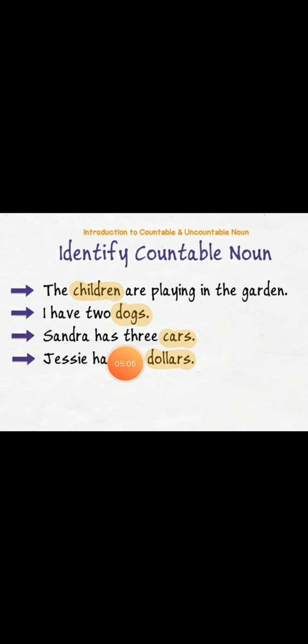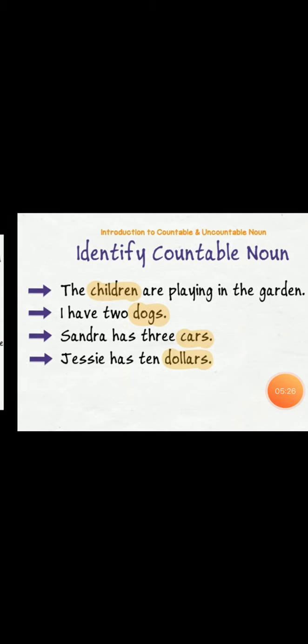Sandra has 3 cars. How many cars? 3 cars. It means we can count the cars. So this is also a countable noun. Jesse has $10. We can count the dollars. So this is also a countable noun. You can see here these all are the plural forms. So these are countable nouns.